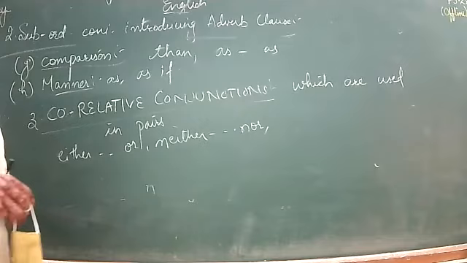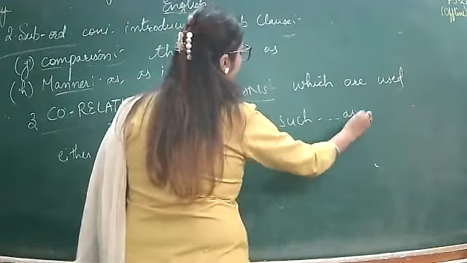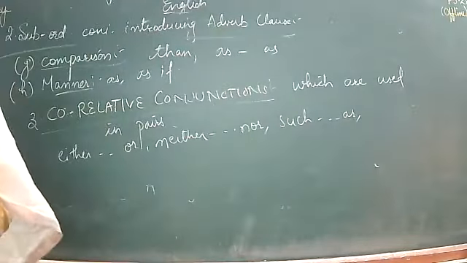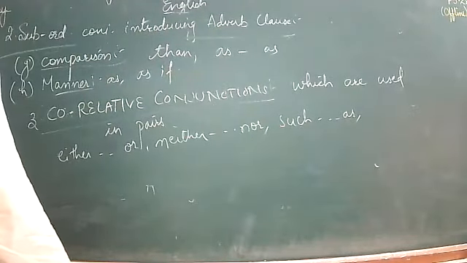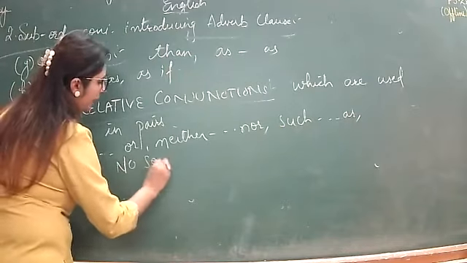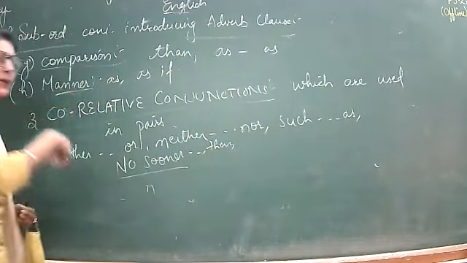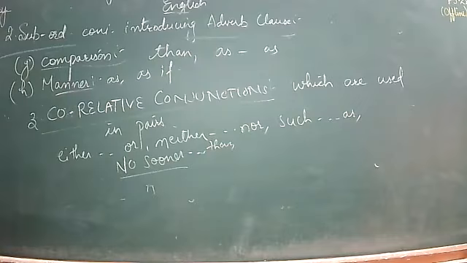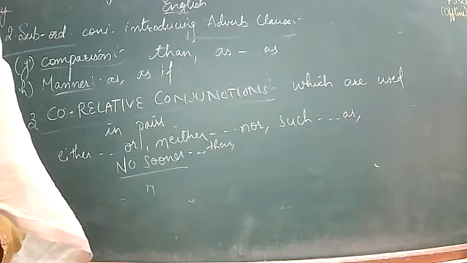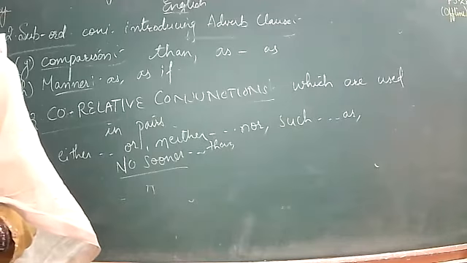So that, such as, such that. Okay, no sooner than. For example, see the example with no sooner. No sooner means as soon as. No sooner has he entered the room than.